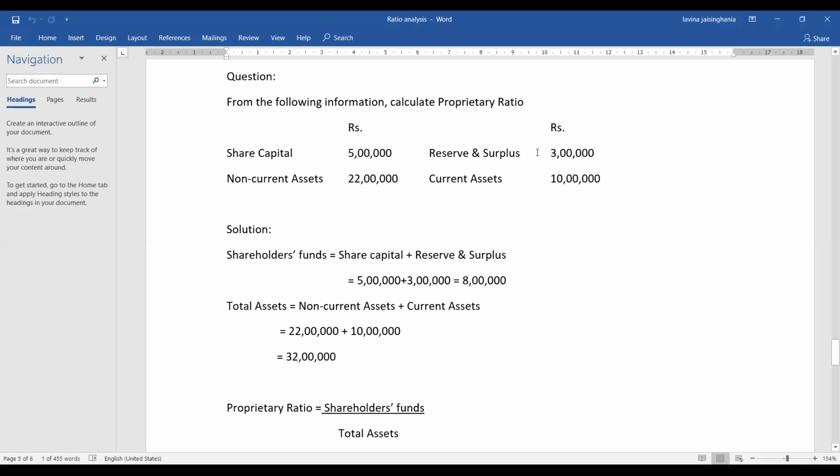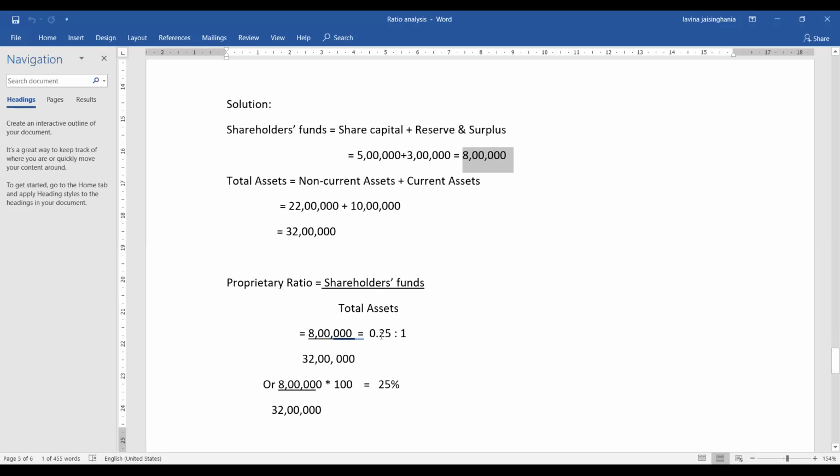So if you add 5 lakh plus 3 lakh, you'll get your answer as 8 lakh. And for total assets, how can you get it? Non-current assets plus current assets will add up to total assets. So 22 lakh plus 10 lakh will give you 32 lakh as total assets. Now you can find out the ratio. The formula is shareholders fund divided by total assets. So shareholders fund is 8 lakh divided by 32 lakh. You'll get your ratio as 0.25 is to 1.